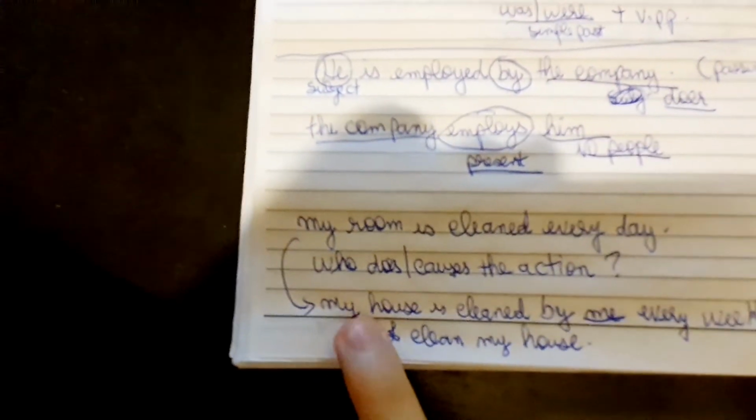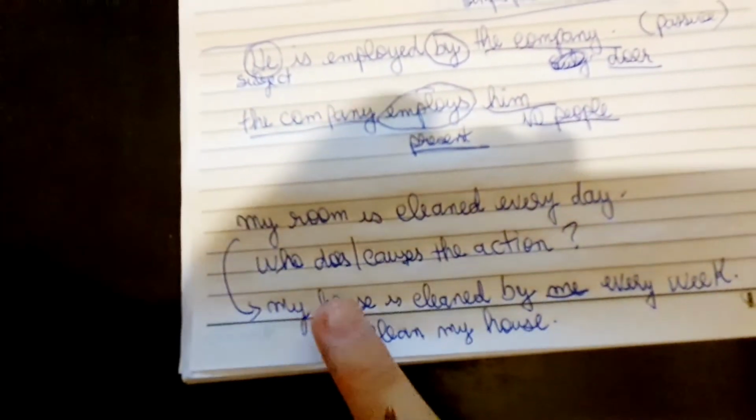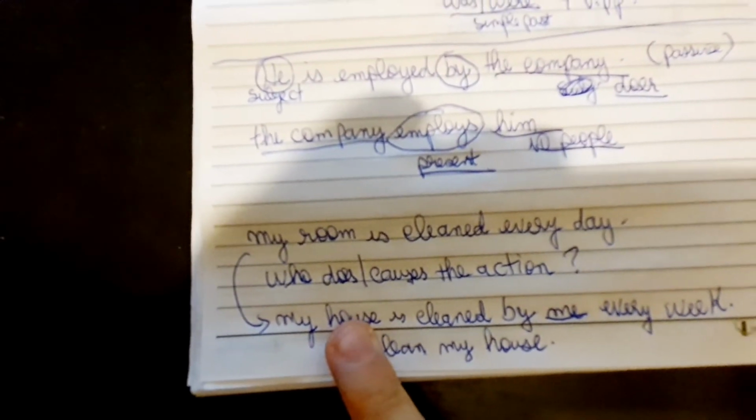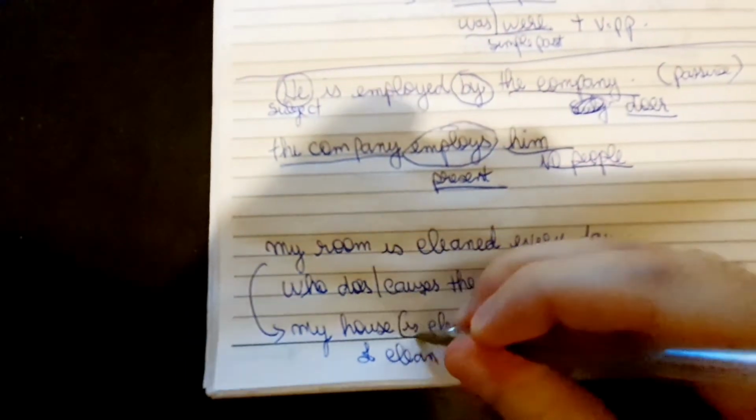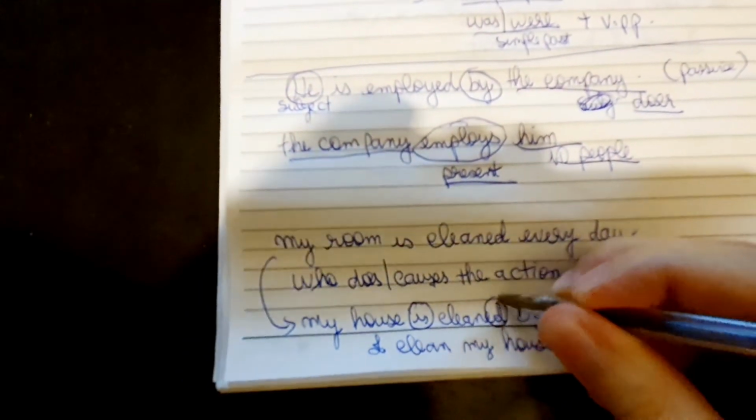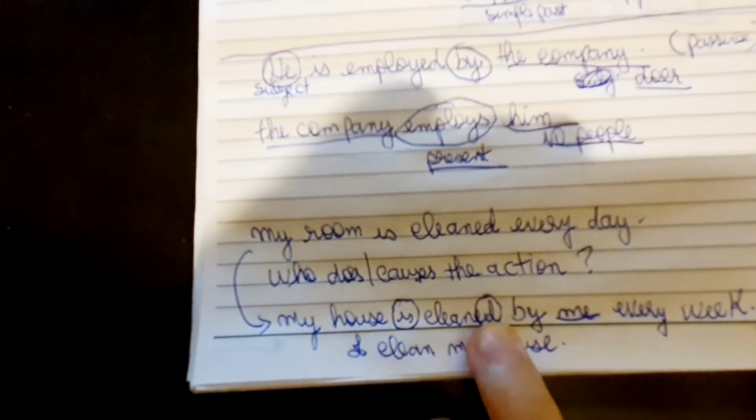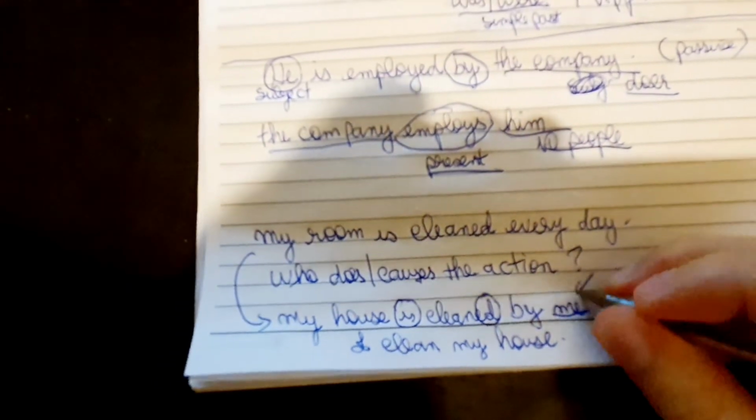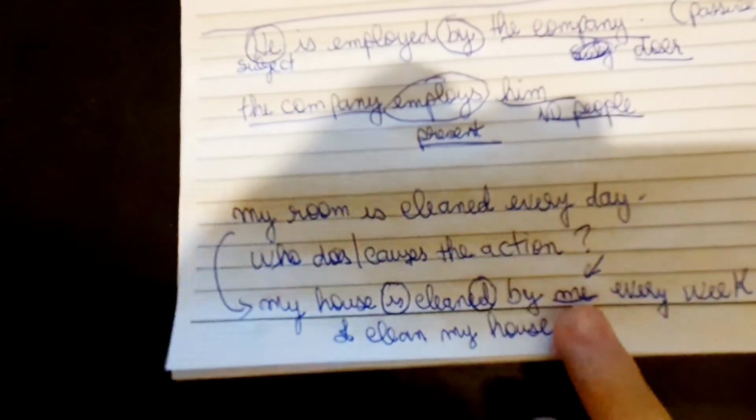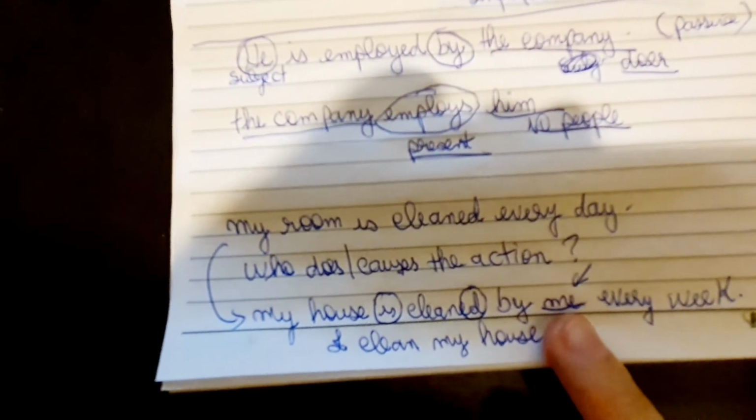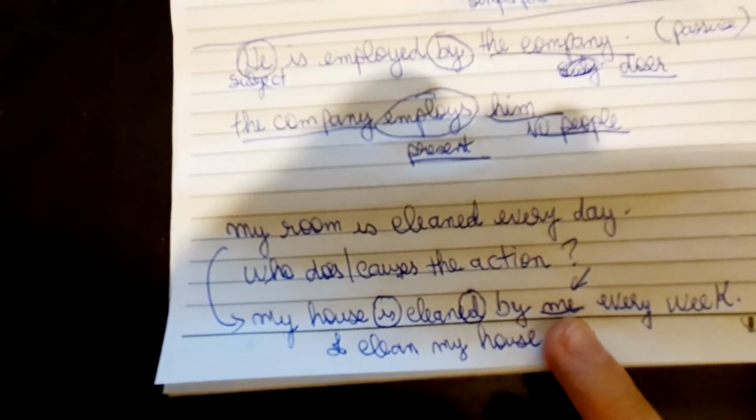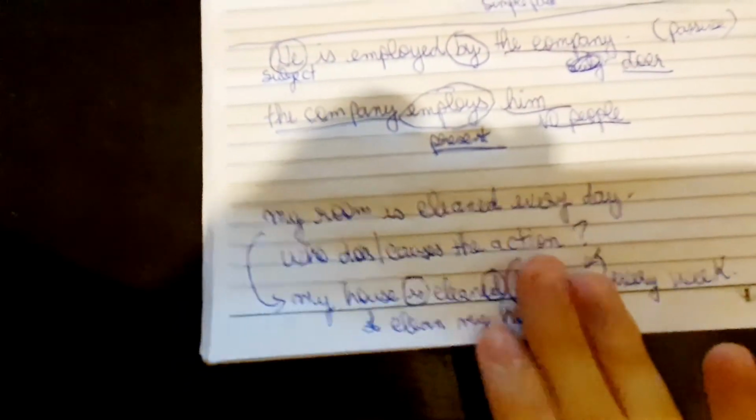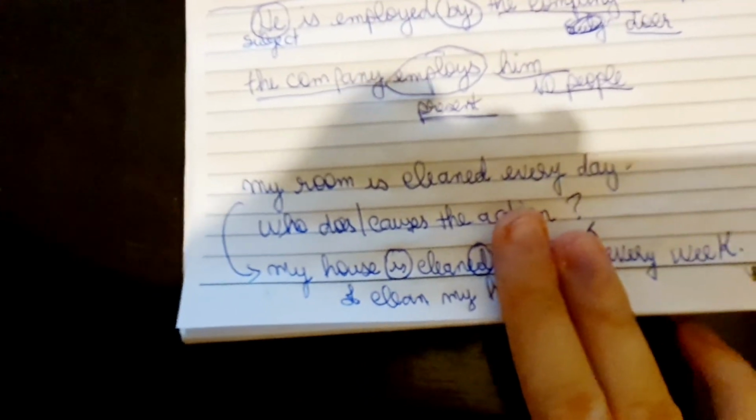So here, my house doesn't do anything. It is not what causes the action, so I can say that this is the passive voice because I have the verb to be, I have the main verb in the past participle, I have the preposition by, and I have the pronoun here. So me is the doer of the action. I clean the house, right? I clean my house. This can be omitted, right? It's not necessary to use by someone.